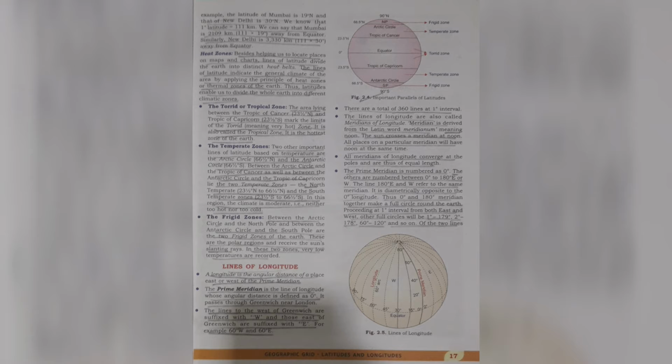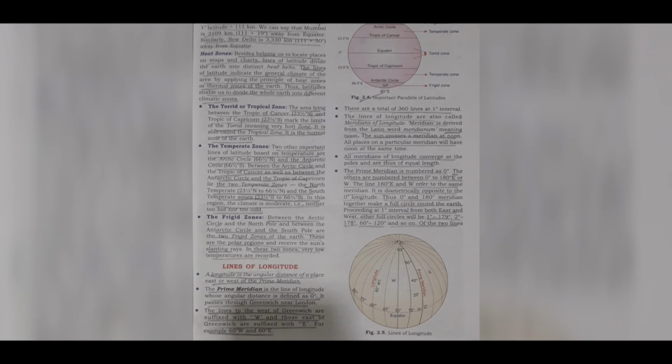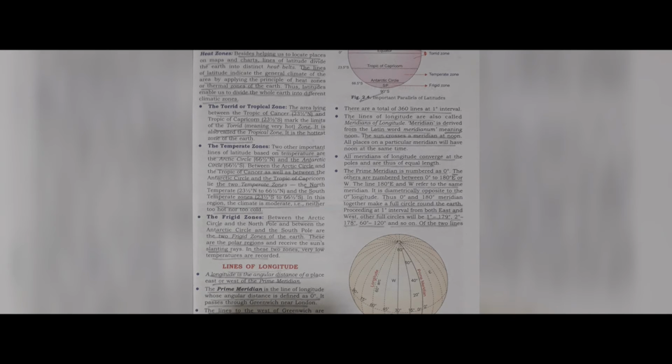Lines of longitude. A longitude is the angular distance of a place east or west of the prime meridian. The prime meridian is the line of longitude whose angular distance is defined as 0 degree. It passes through Greenwich near London. The lines to the west of Greenwich are suffixed with W and those east of Greenwich are suffixed with E. For example, 60 degree W and 60 degree E. There are a total of 360 lines at 1 degree interval. The lines of longitude are also called meridians of longitude.